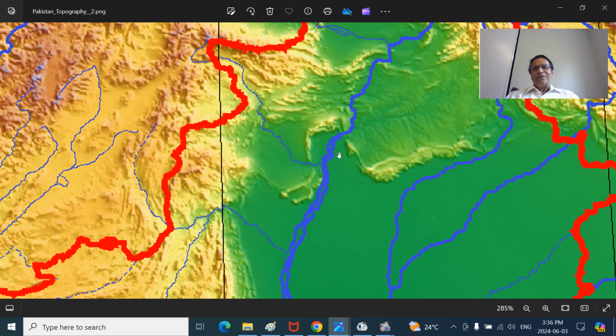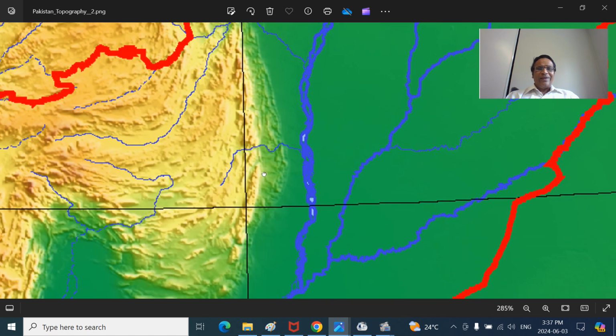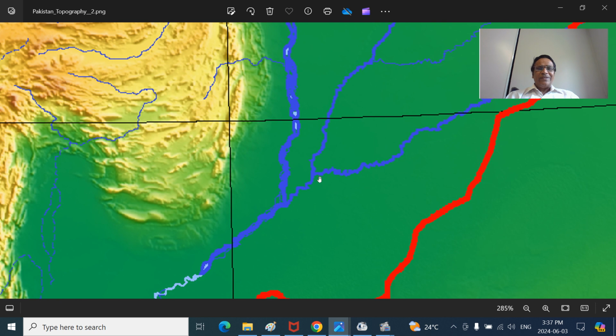This is the Cis-Indus side, Cis means this side, assuming Lahore or Indraprastha as a central point. This is the Trans-Indus. This is the Mianwali Basin. Isa Khel is the most important Trans-Indus region. It's a basin. Mianwali district basin here. Then you see the Suleiman mountain ranges here. So Indus River, this is the Panjnad here. Mithankot will be there.